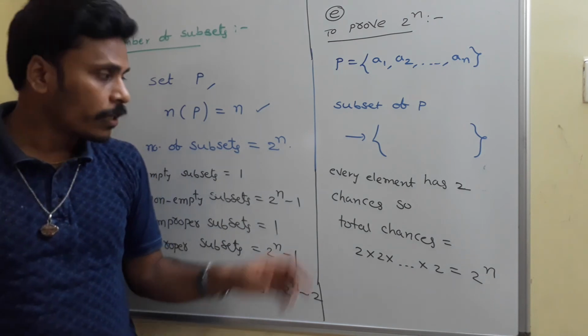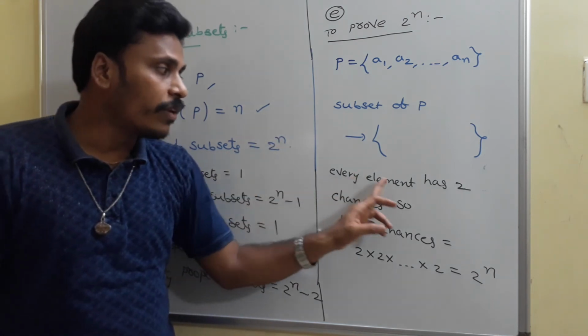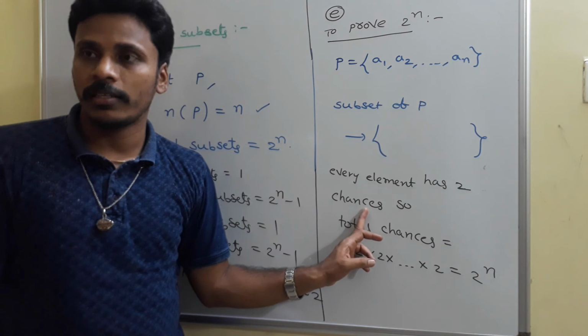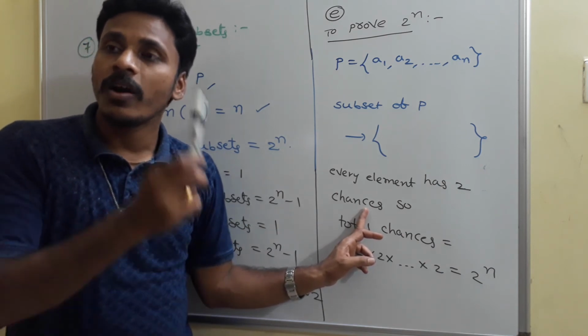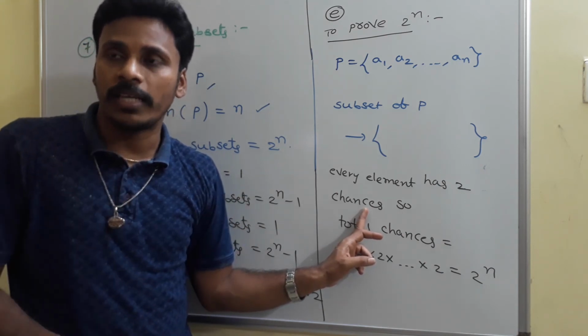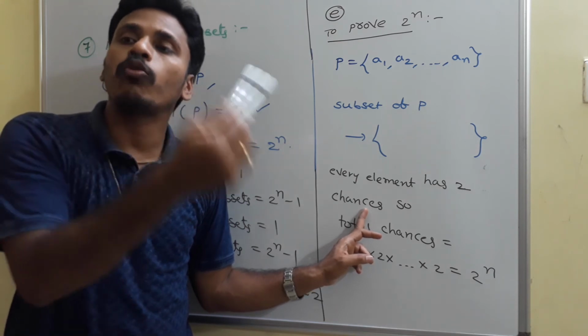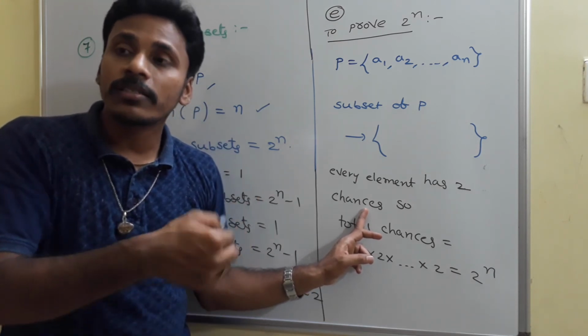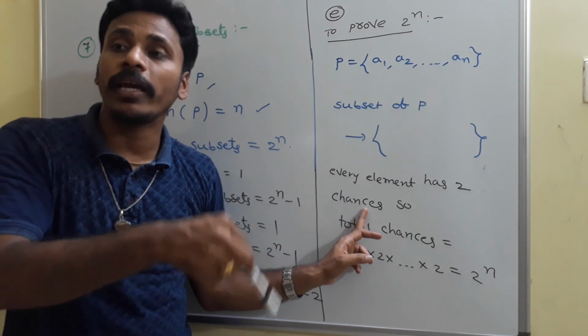Likewise, if you observe, every element has 2 chances. One chance is including it in my selection and the other chance is leaving it out of my selection. So, totally how many chances do I have to make this subset?